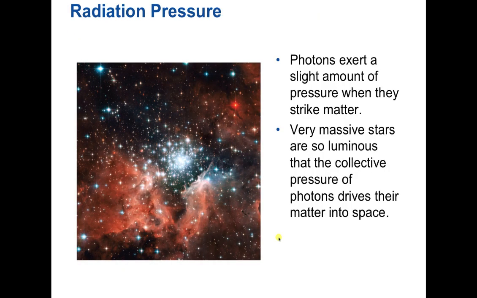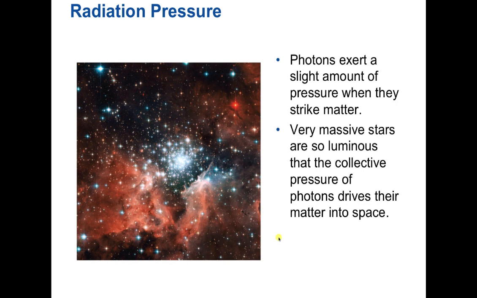So what happens with bigger mass is that the more mass you have, the hotter the core can get. And as it becomes a star and starts producing nuclear fusion, it's producing more and more light energy. More and more photons are coming out. And so photons themselves actually can push on material. So not only is there a thermal pressure pushing outward against gravity, but there's also this radiation pressure, the pressure of light itself pushing outward against gravity.